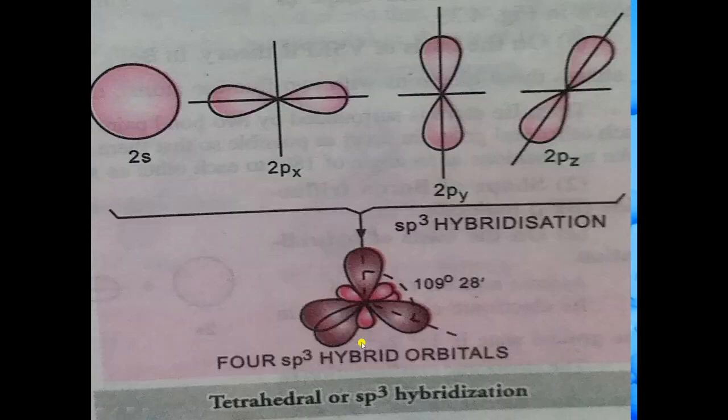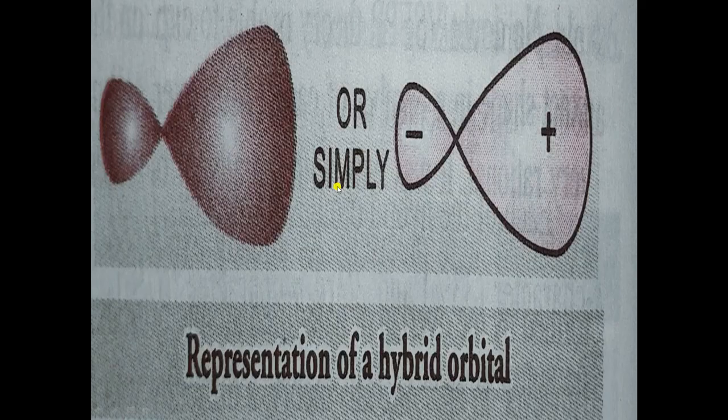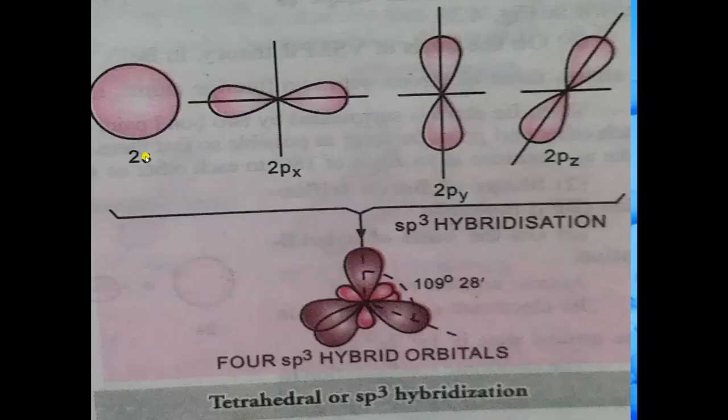So look here. When 2s orbital combines with 2px orbital, 2py orbital and 2pz orbital, here you can see that the axes are different. So this is the correct picture, because this one is on x-axis, this one is on y-axis and this one is on z-axis. Now 2s orbital will mix up with 2px, 2py and 2pz. So this hybridization is known as sp3. Now one hybrid orbital looks like this, and there are 4 hybrid orbitals. So 4 hybrid orbitals will arrange themselves in this way.